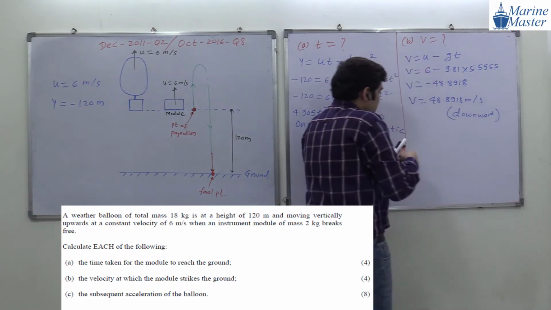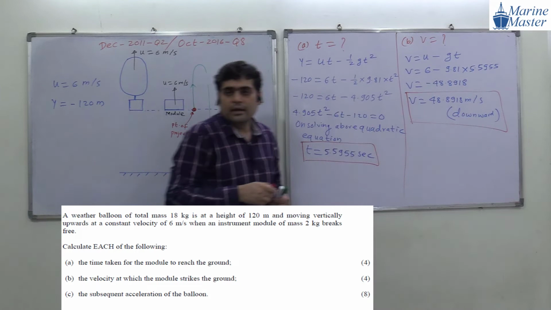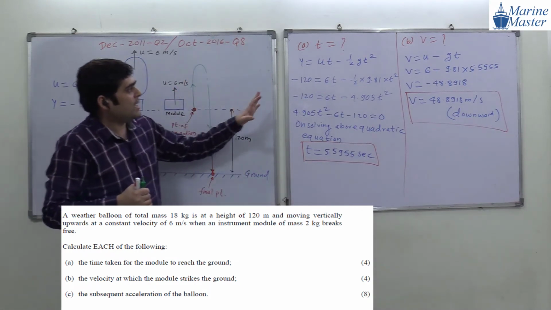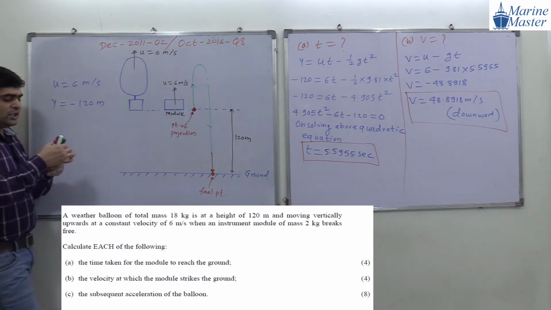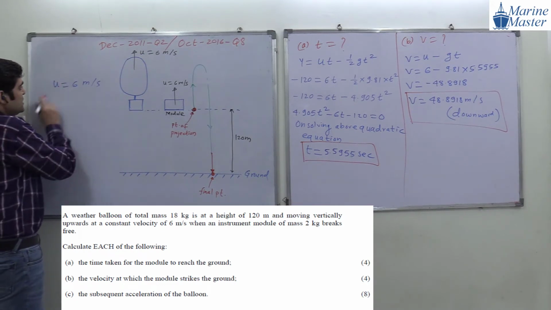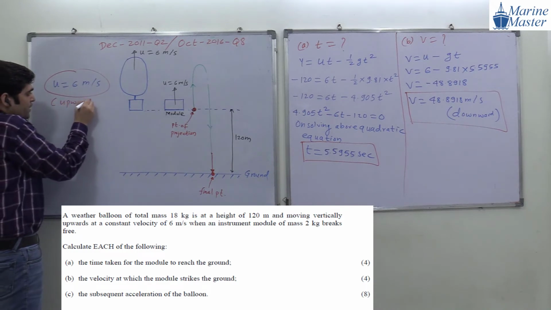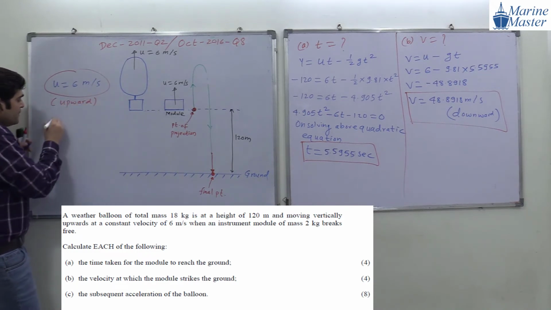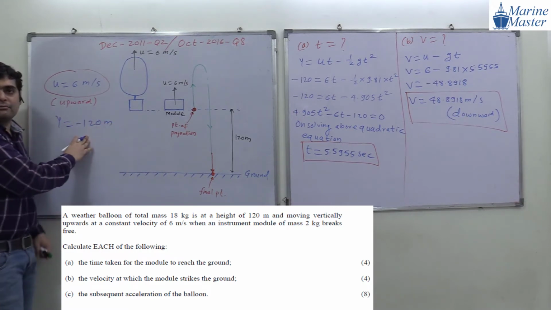Okay. So guys, you got my point. Anyone have any doubt in this discussion? Guys, anyone have any doubt in this A part, B part in this drawing? Okay. Initial velocity, why is it positive? This initial velocity, why is it positive? Because it is upward. Okay. Then we have y. y is minus 120 meter. Why is y minus 120?